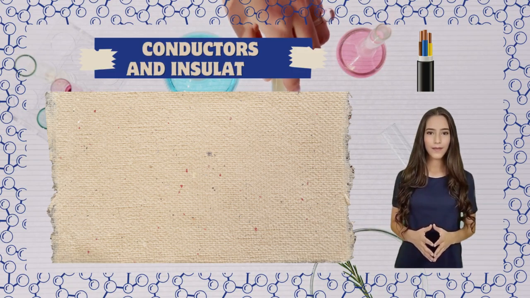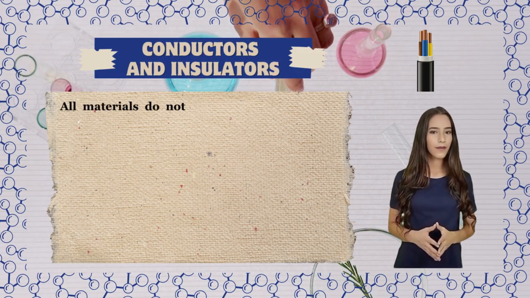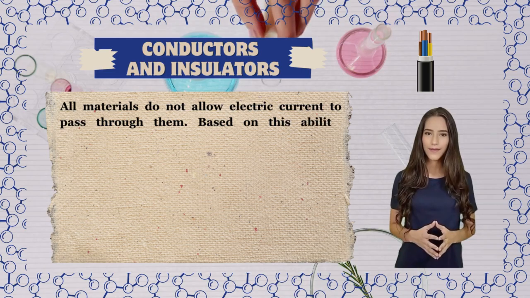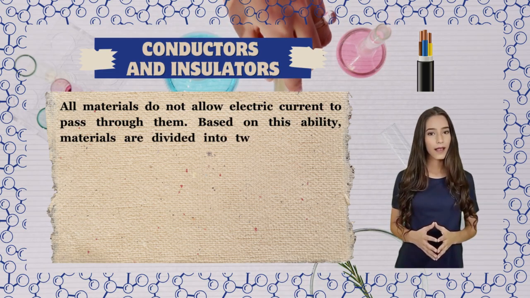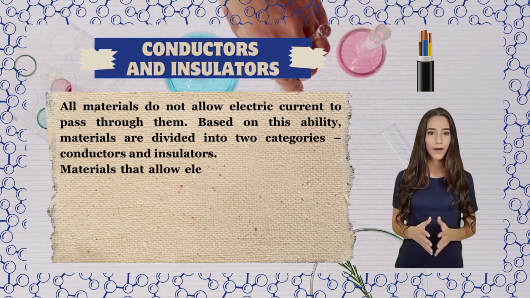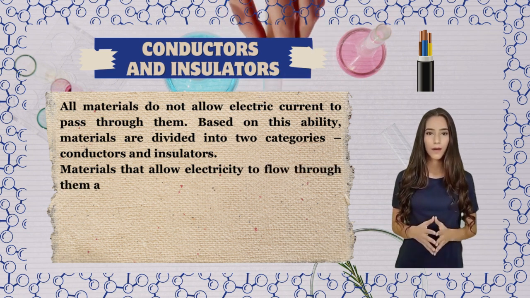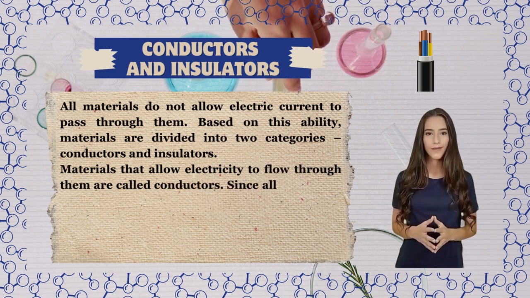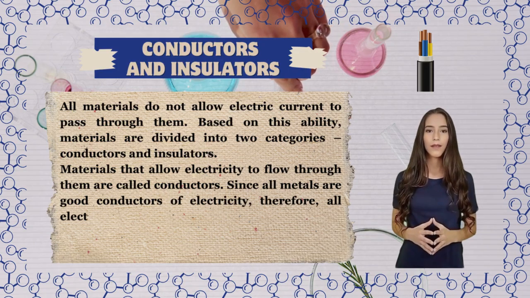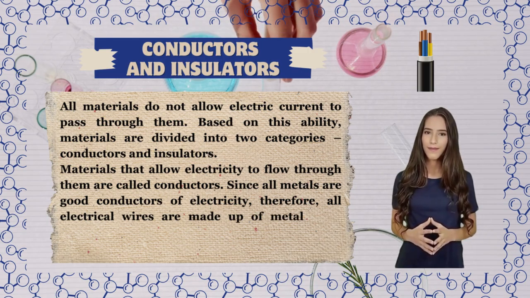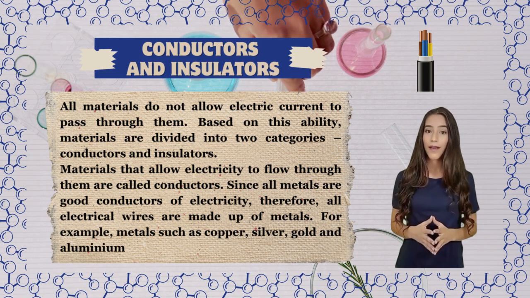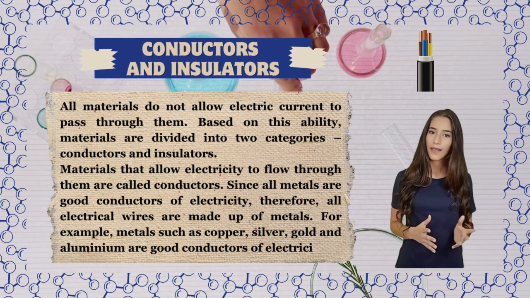Conductors and insulators. All materials do not allow electric current to pass through them. Based on this ability, materials are divided into two categories: conductors and insulators. Materials that allow electricity to flow through them are called conductors. Since all metals are good conductors of electricity, all electrical wires are made up of metals. For example, metals such as copper, silver, gold, and aluminium are good conductors of electricity.